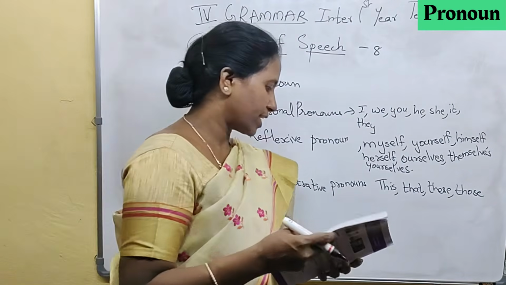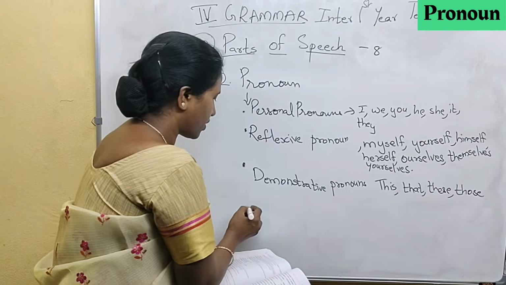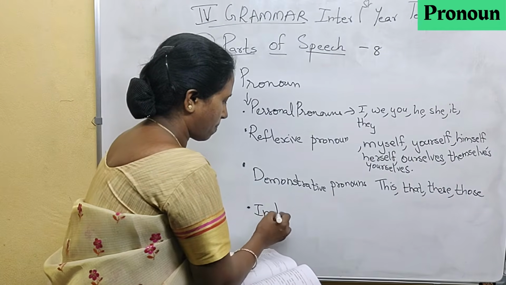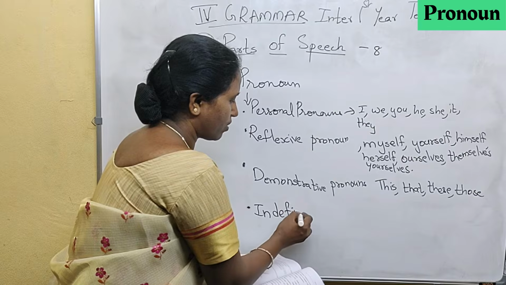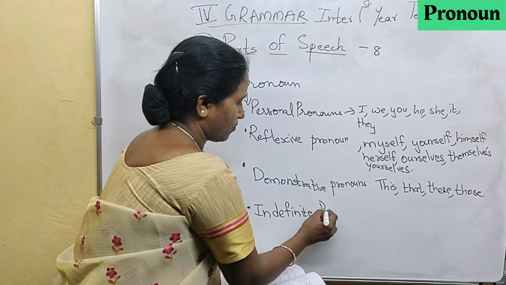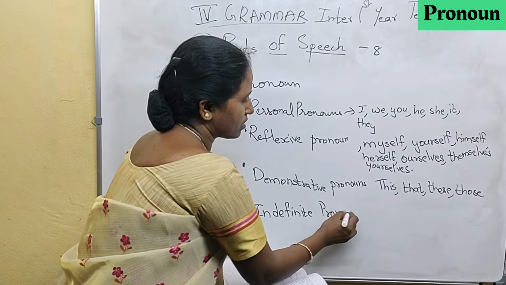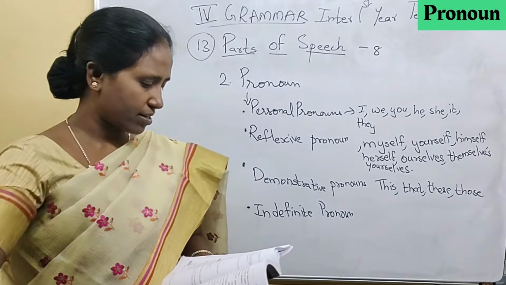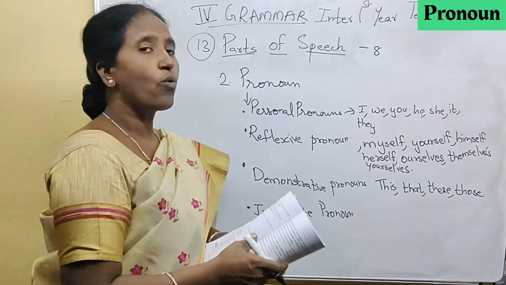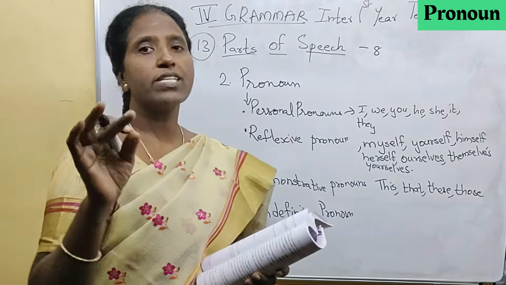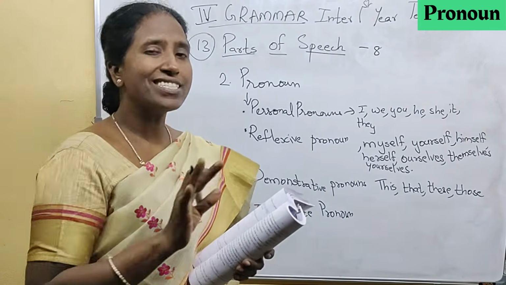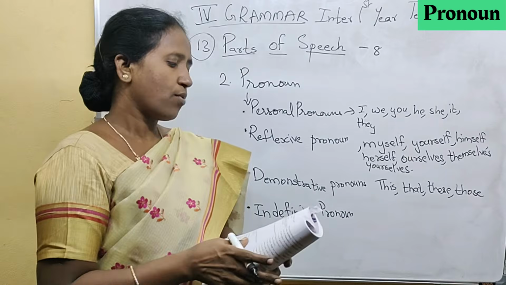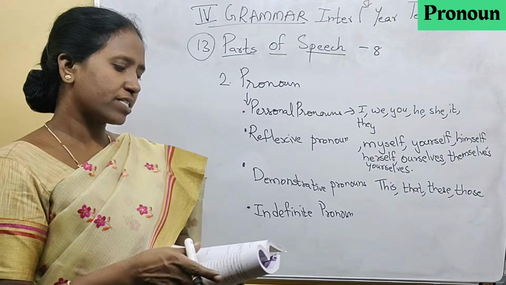On to the next one, the indefinite pronoun. An indefinite pronoun is not telling anyone in particular. It gives a general term. For example, one who has common sense will never do that. That is a general one. Here the example is: one should take care of one's parents in their old age.